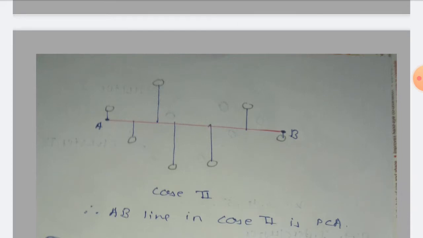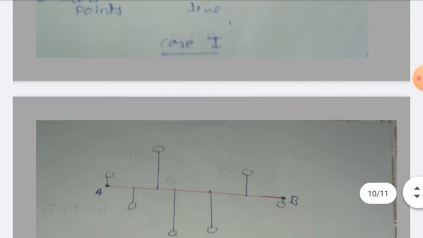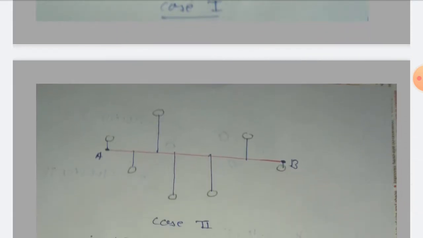In this, if I draw the horizontal line, what is the maximum length we are getting projected for the data points? It's AB. Now if we compare the length of AB in the previous case 1 and case 2, which one is the maximum? Case 2. This length of AB is maximum in case 2.